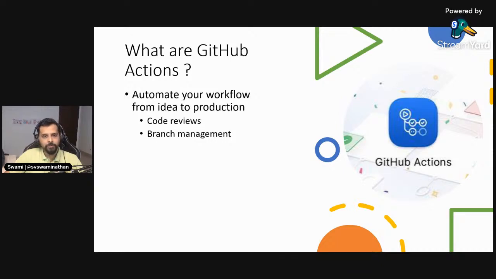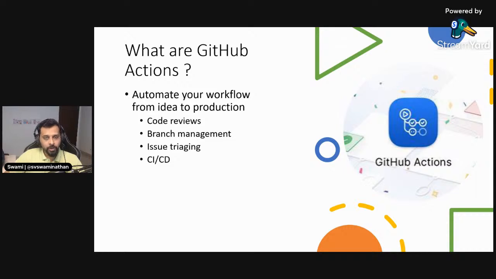Also, if you want to manage branches, for every release, if you want to automatically create a new branch, or automatically tag a new release or anything like that in your workflow, you can very well do that too. And issue triaging, for example, if you're running an open source project and you want to triage certain issues, let's say somebody is creating an issue on your documentation or somebody is creating an issue on your core functionality, if you have multiple functionalities in there, how do you label some of those things automatically when someone creates an issue? All those things are also possible with GitHub Actions.